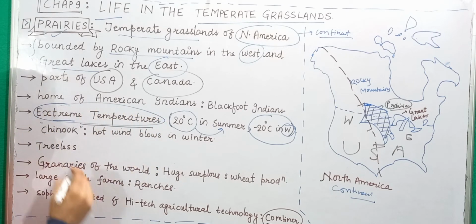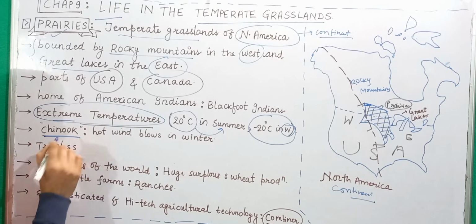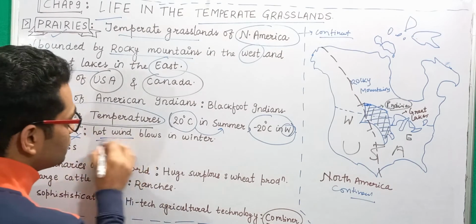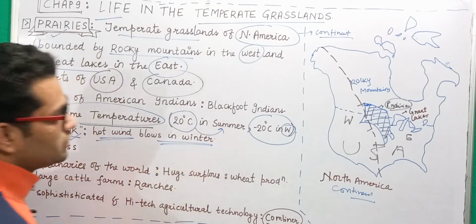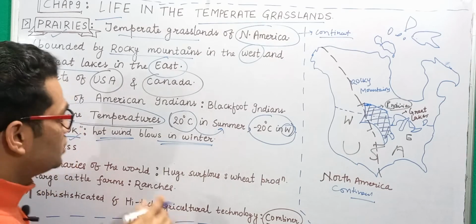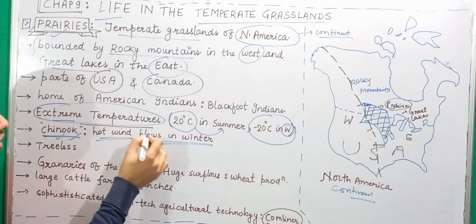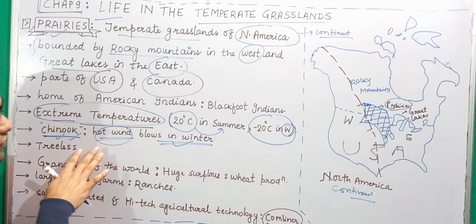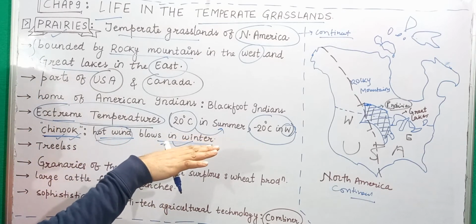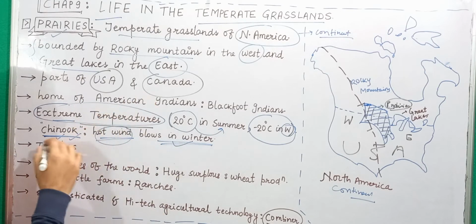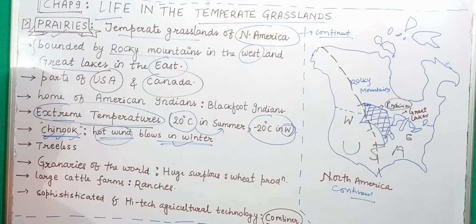Okay. And Chinook is a very important wind here. Chinook is a hot wind which blows in winter. So what is happening here? When in winter this wind enters this prairies area or the North American area, the temperature abruptly rises up. So that is the significance of Chinook here.